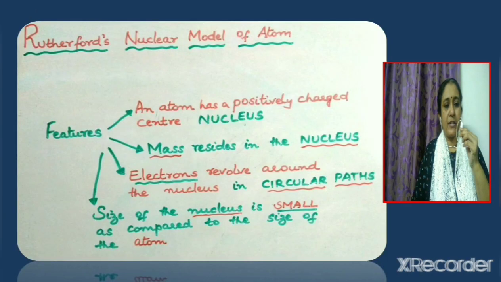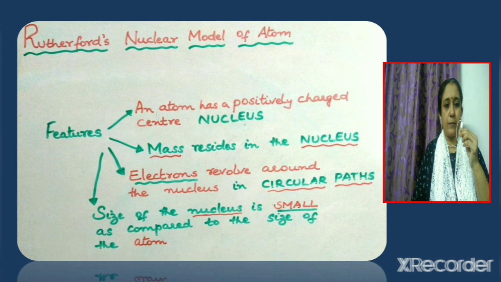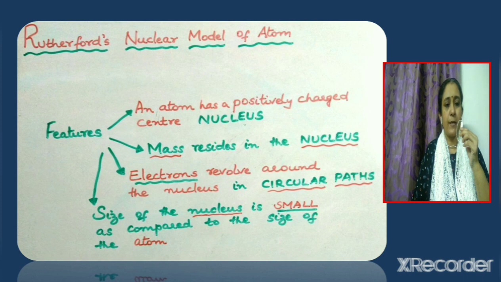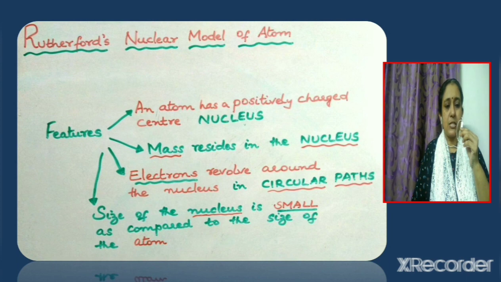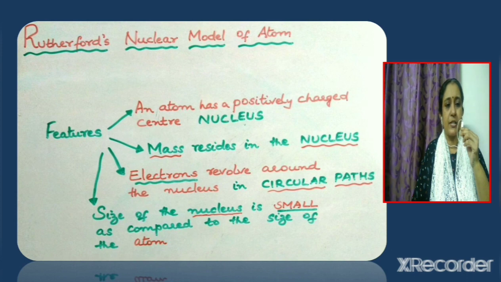Based upon the observations and the conclusions made in the experiment, Rutherford proposed the nuclear model of atom. Let us now see the various features of this nuclear model of atom. An atom has a positively charged center which is called as nucleus. The mass resides in the nucleus. So it is not that the mass is spread over the entire atom. Instead, mass is concentrated in a region called as nucleus.